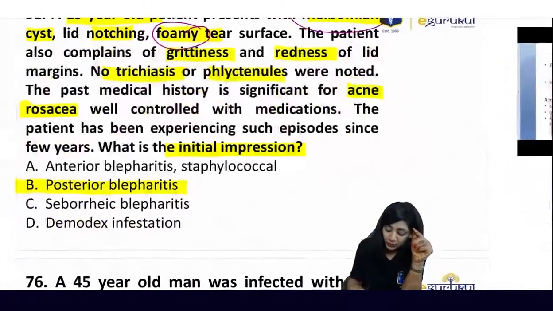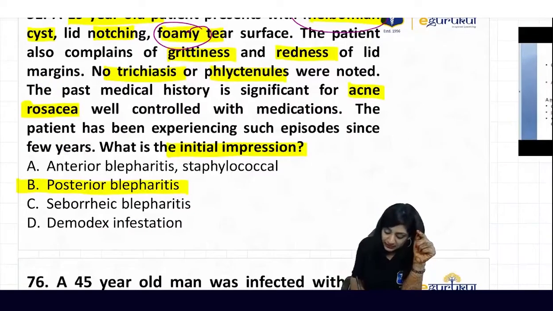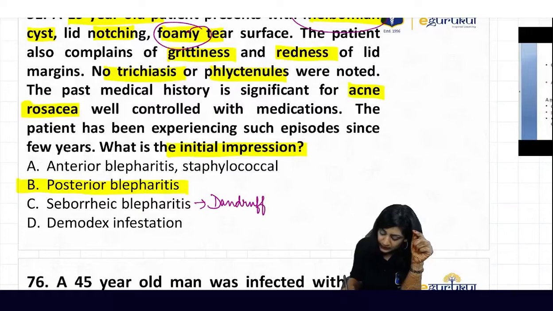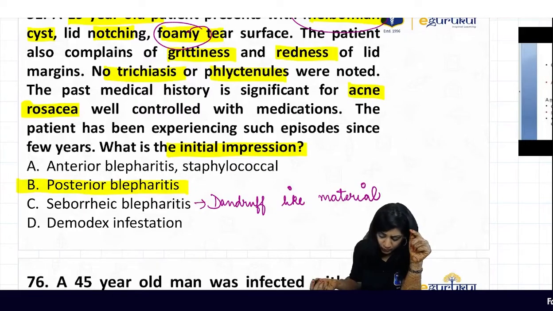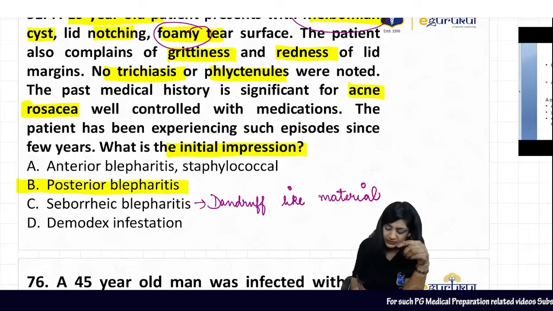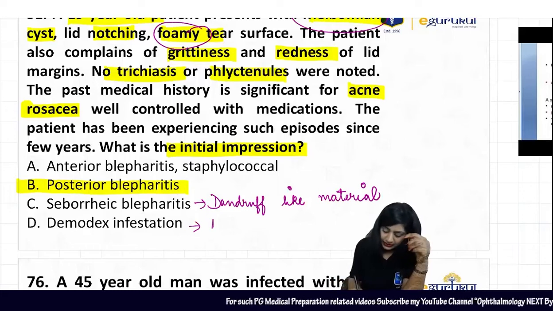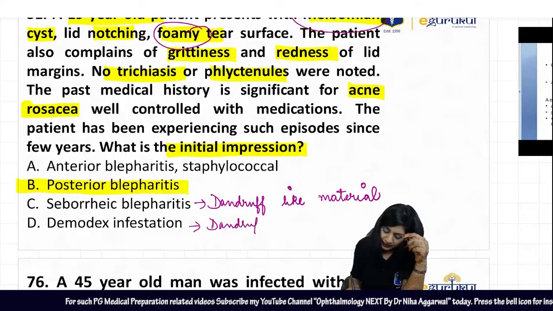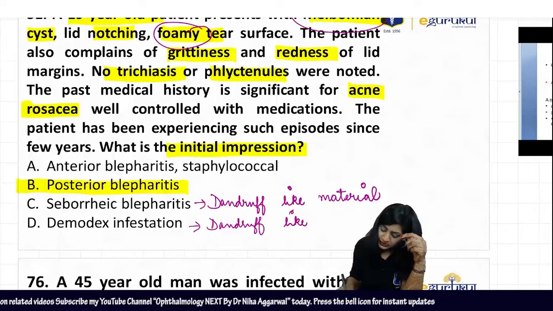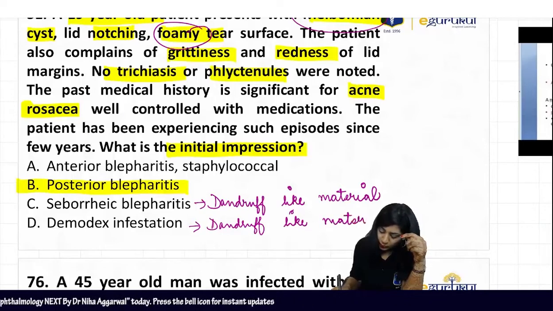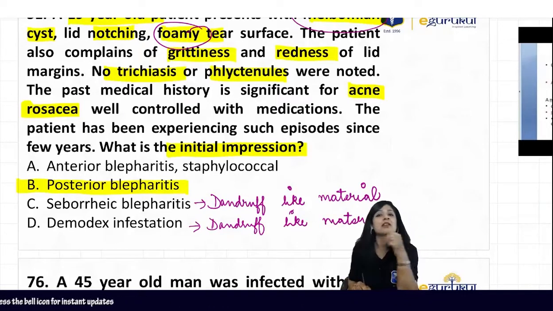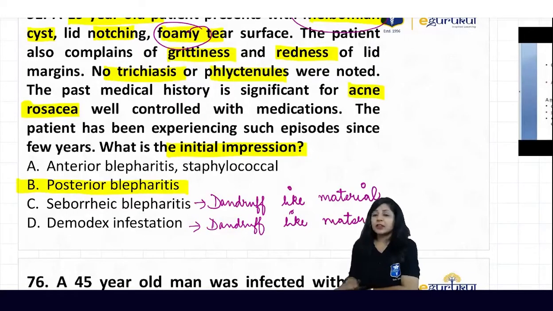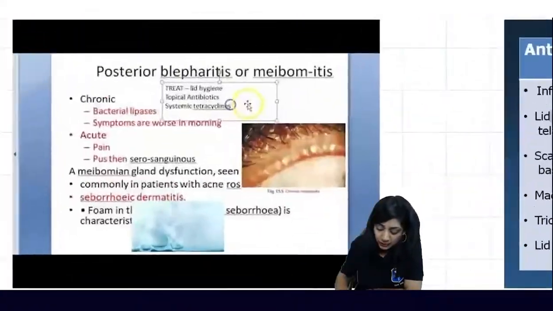If I talk about the seborrheic blepharitis, then the name itself says that this will contain the dandruff-like material. Seborrheic blepharitis will contain the dandruff-like material. So that is also not there. Demodex, this also contains the dandruff-like material. So both of them obviously could not be there because no history of seborrhea is given. We have got the acne rosacea.